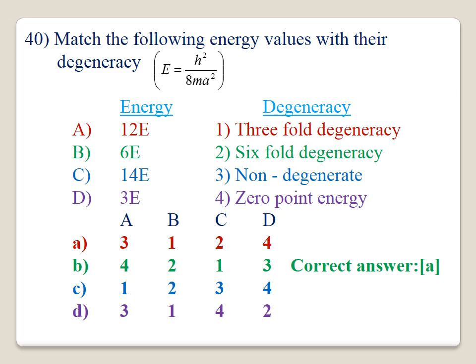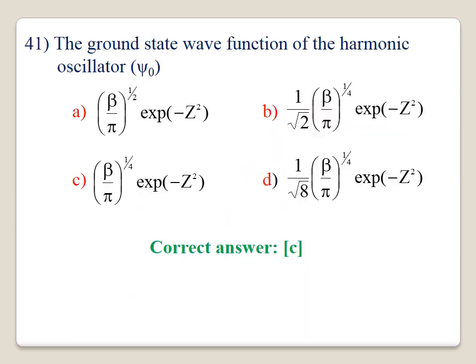Similarly for 6E, it is a threefold degeneracy, option 1. For 14E, it is option 2, sixfold degeneracy. For 3E, this is the zero point energy, option 4. Therefore, the correct answer is A: 3, 1, 2, 4. Option A is correct for this question.